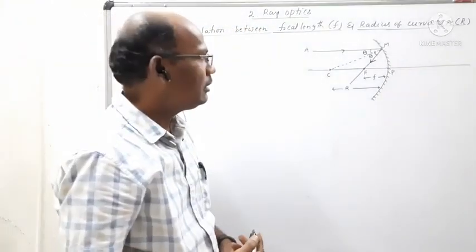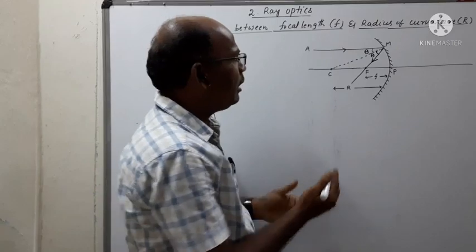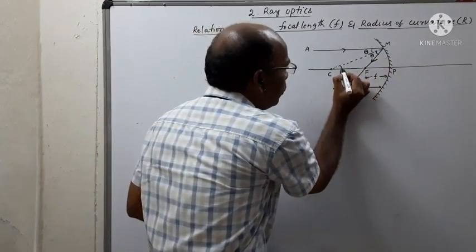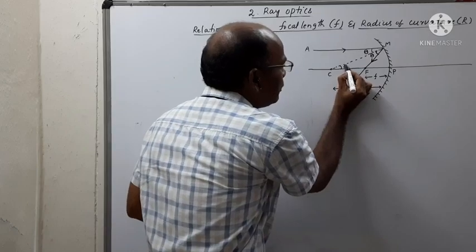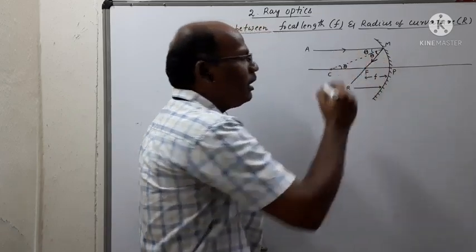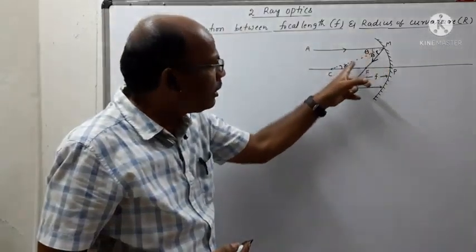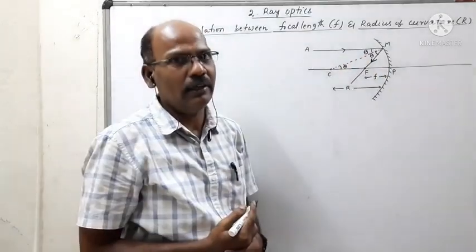Then, observing this, we can consider this angle to be theta. So this angle is also equal to theta. Why? Because these are called alternate opposite angles. So this should be equal to theta, and this is also equal to theta.